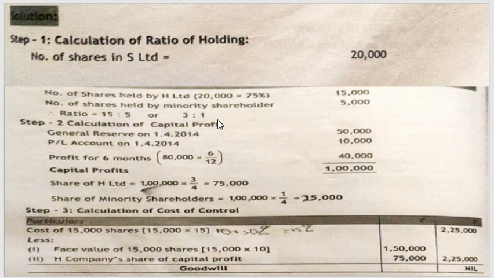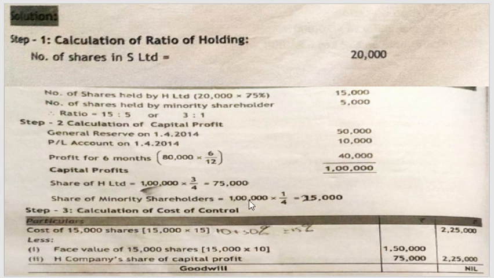So now the ratio of H Limited is 3. So it is 3 divided by 4, 1 lakh into 3 divided by 4, which will give you 75,000. And the share of minority shareholders, 1 lakh into 1 divided by 4, which will give you 25,000 rupees. So 25,000 rupees is the share of the minority shareholders.